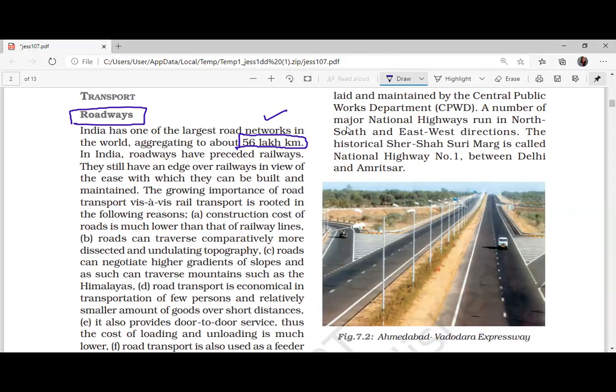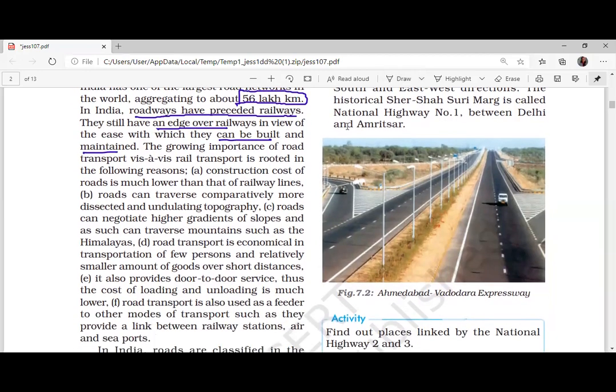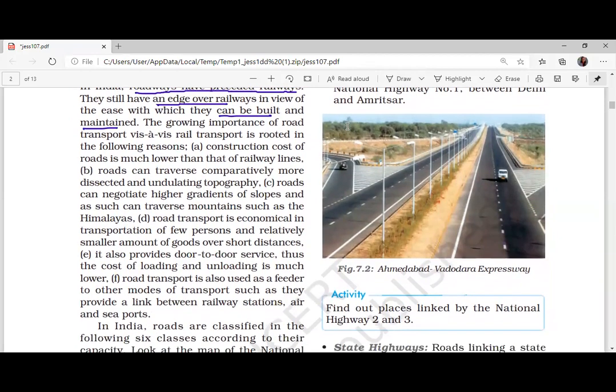In India, roadways have preceded railways. What do you mean by this? Roads were there even before railways were there. They still have an edge over the railways in view of the ease with which they can be built and maintained. That means an advantage for roadways. Write down that roadways can be built easily and maintained easily.